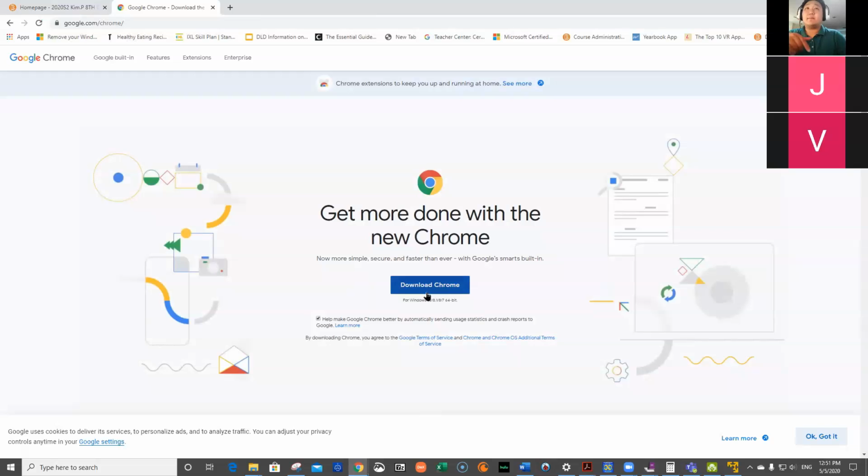If you have a MacBook, the Mac browser is Safari. Safari does not work on the final exam, so you have to go here. Go to chrome.google.com or google.com/Chrome, download Chrome, and then follow the instructions to install.